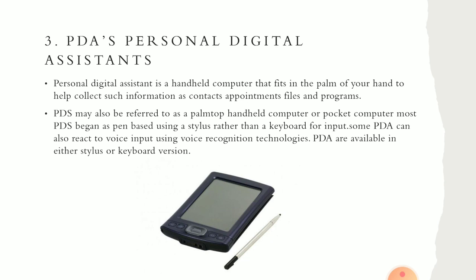Okay. So you can do your work with voice, or you can do your work with a stylus pen. It is a special kind of pen which is used to access touch screens. Or you can attach an external keyboard to access this device. Okay. So using a PDA you can store information as contacts, files, and some small programs.